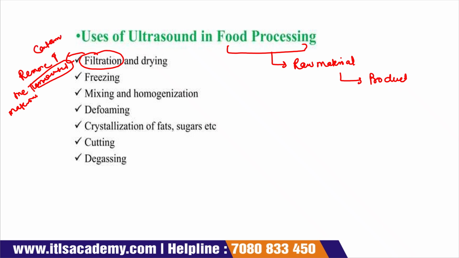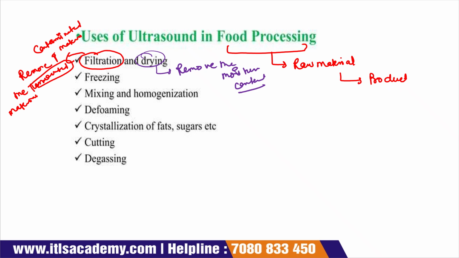And in drying, what we have to do is remove the moisture content. So for both processes, we can use ultrasound waves.